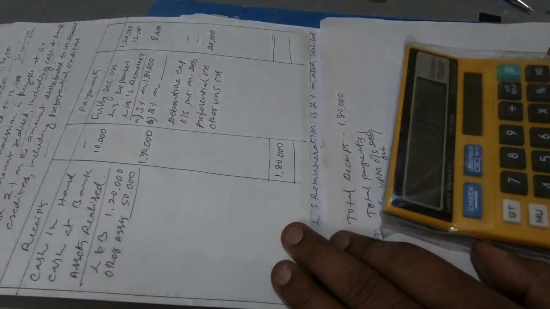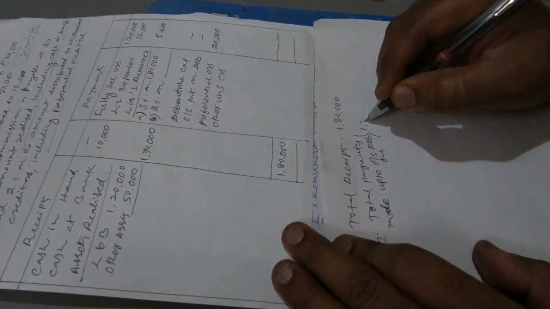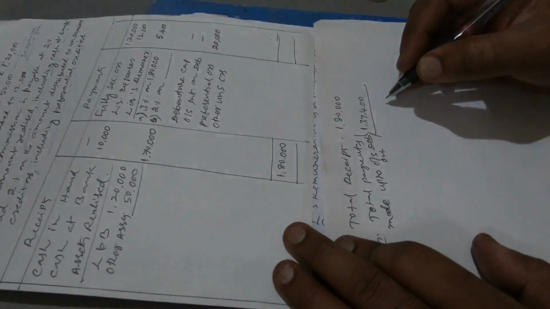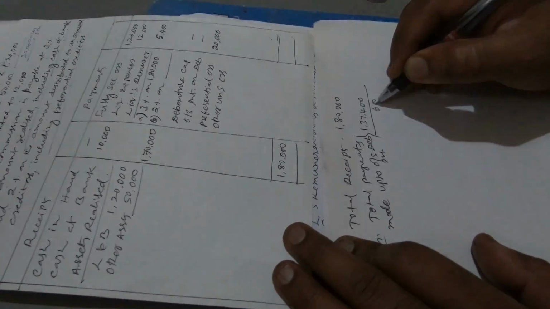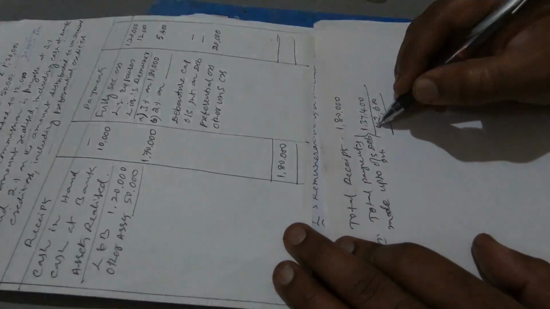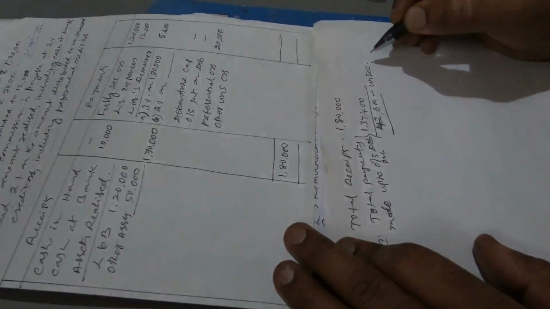So this comes to 1,37,400 rupees. Now the balance available is 42,600. This is the amount available for the payment to unsecured creditors.